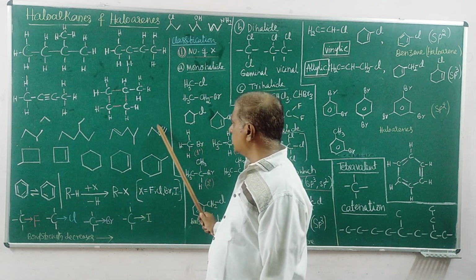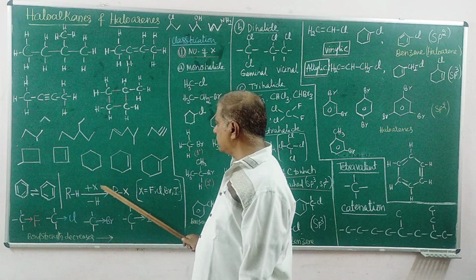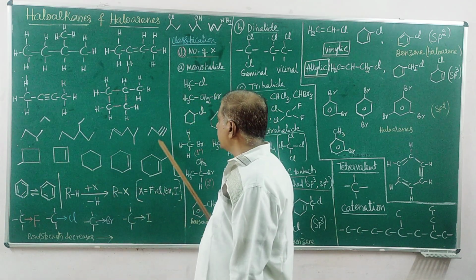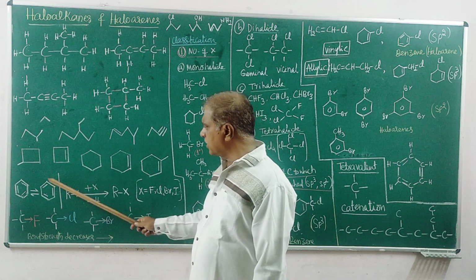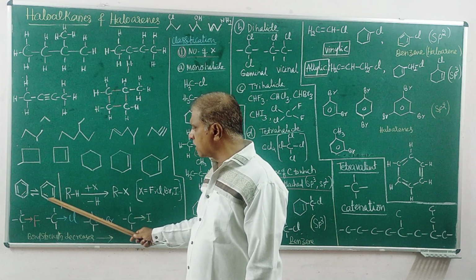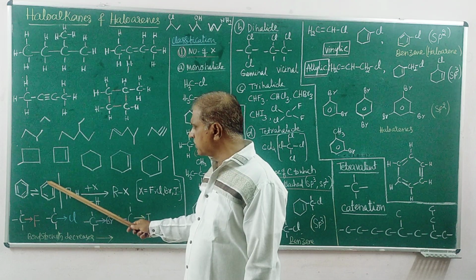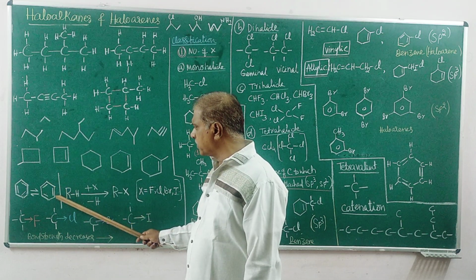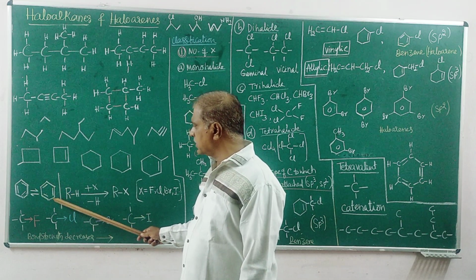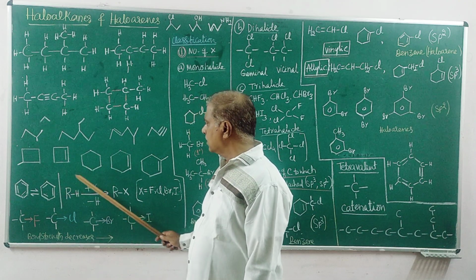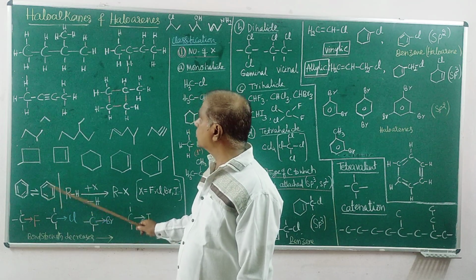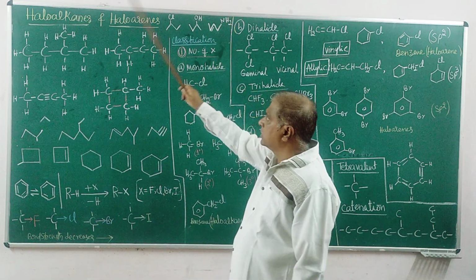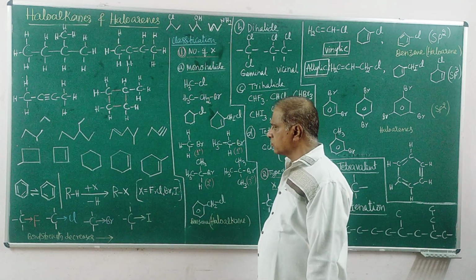If the hydrogen atom of these molecules is replaced by halogen atoms, they become haloarenes. If the hydrogen of this arene compound, where CH is there, any one hydrogen or two or three hydrogens are replaced by halogen atoms, it becomes haloarenes. So that is haloalkanes, haloarenes.